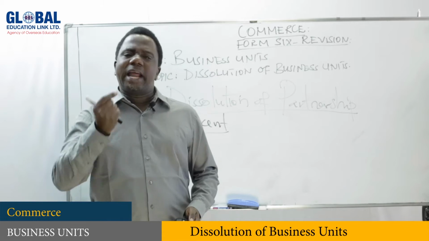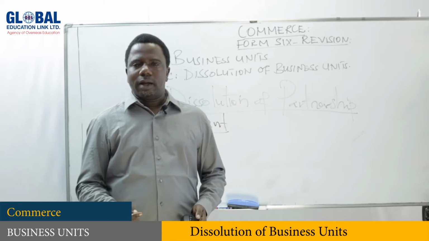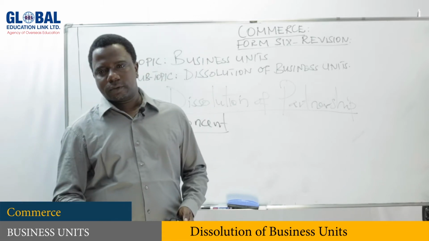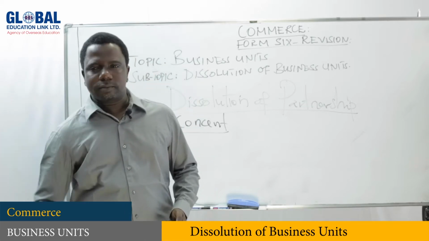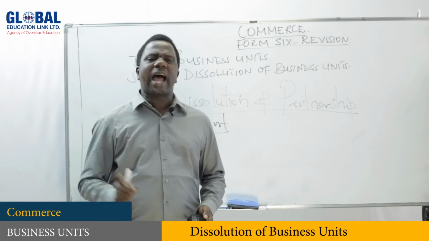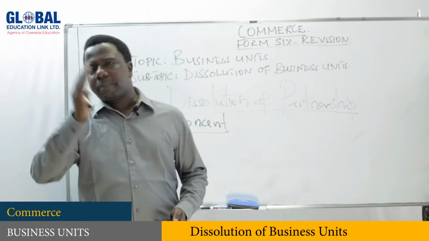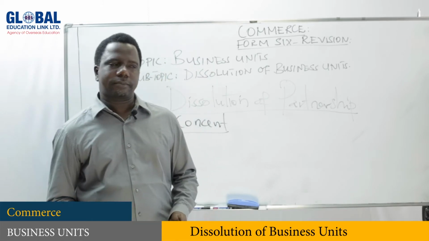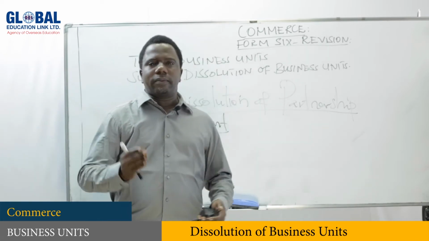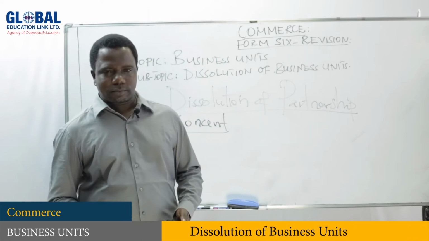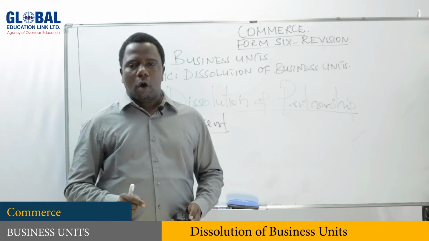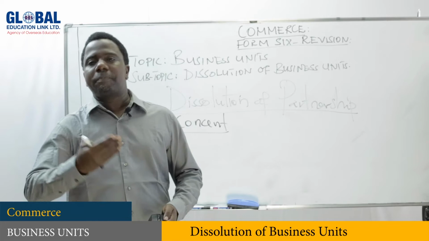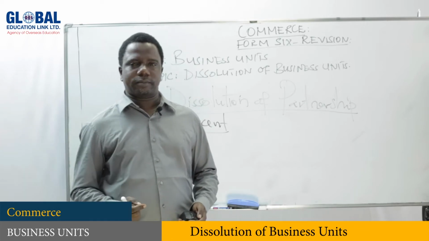When any partner dies, even if there are 10 partners, when one of you dies, then automatically that partnership must come to an end. Or when one of the partners has gone insolvent or bankrupt, then the partnership will come to an end.